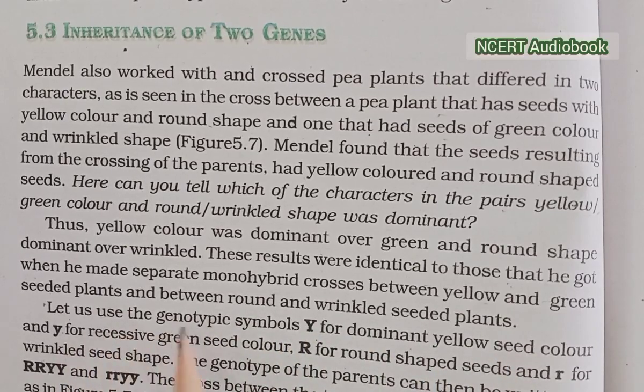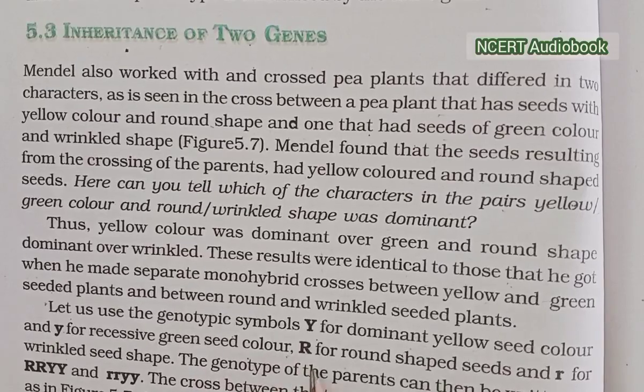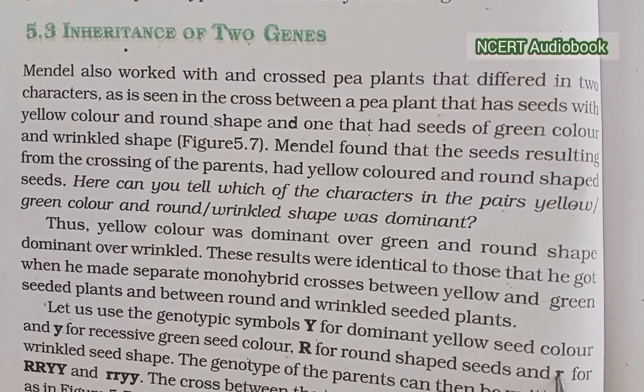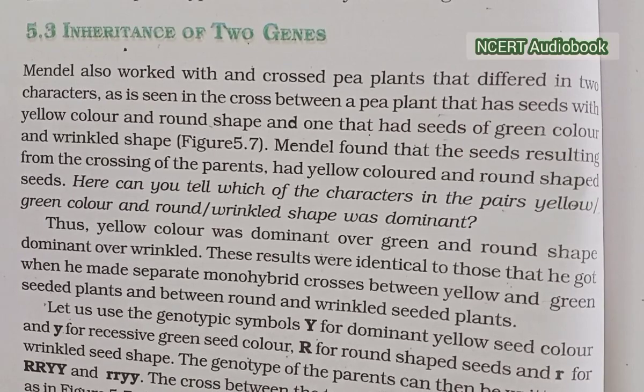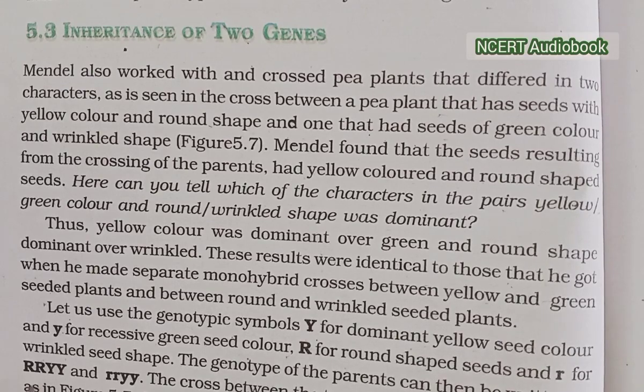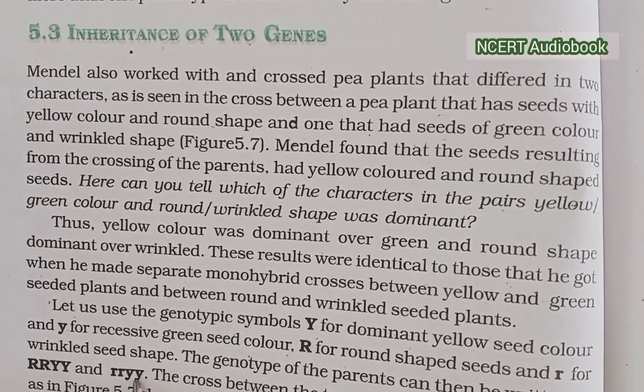Let us use the genotypic symbol capital Y for dominant yellow seed color and small y for the recessive green seed color, capital R for the round seed shape and small r for the wrinkled seed shape. The genotype of the parents can then be written as RRYY and rryy.